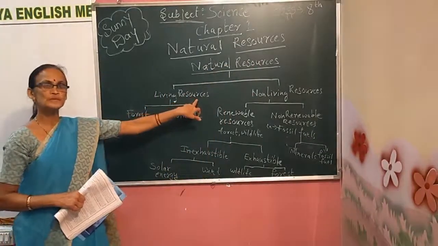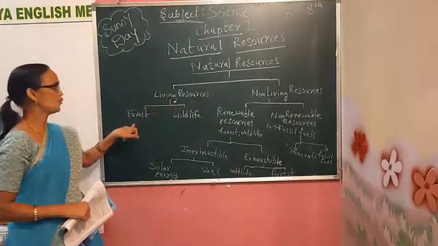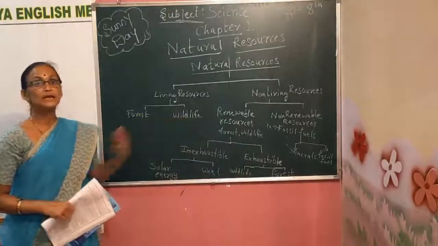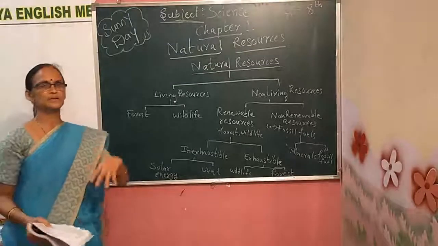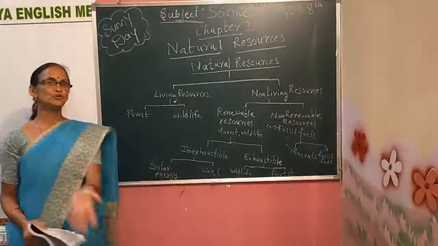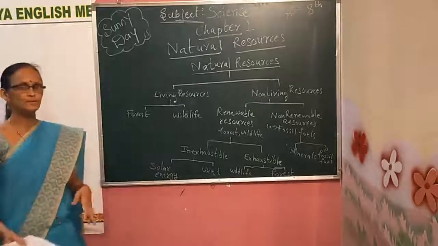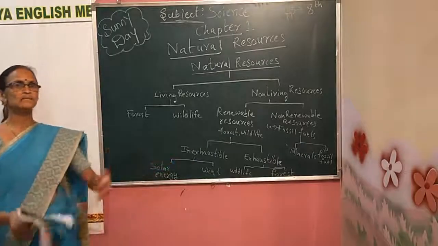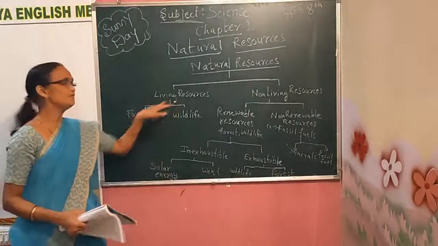Living resources means what? Which is having life, like forest and wildlife. Forest means there are so many trees. Some trees will fall down, again new trees will come. So here it is a going-on process, a living process. Wildlife is also like that only. Some animals die, some animals are born again. So this is a living resource.